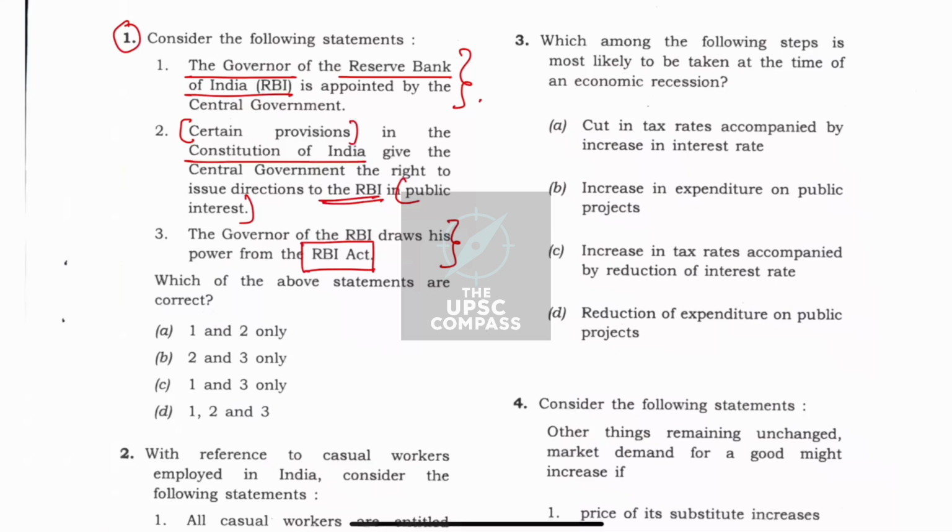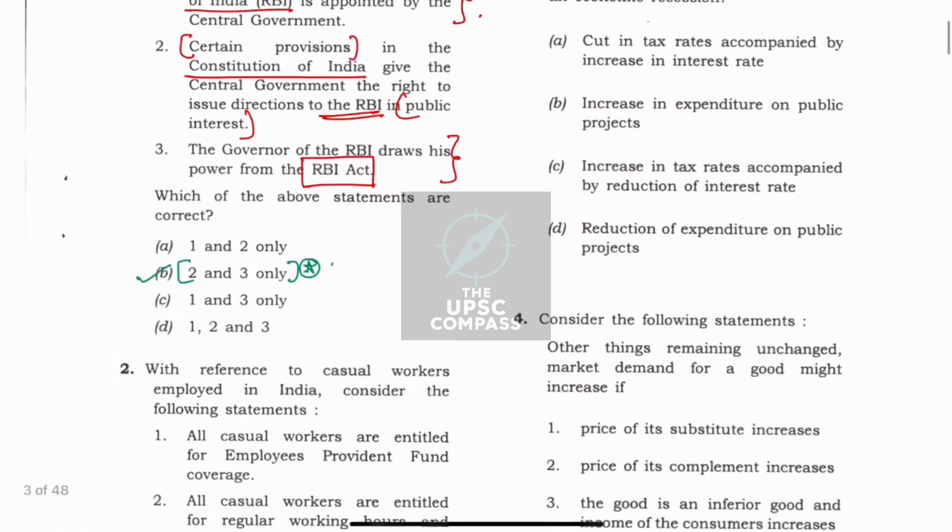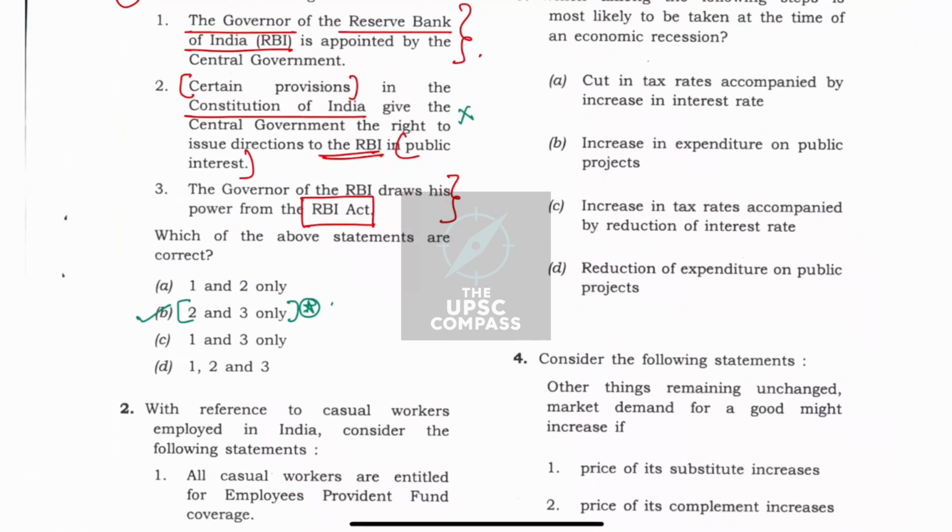Now, from our experience, whenever there is a term like "Constitution of India defines", or there are provisions given in the Constitution of India, most of the times UPSC plays it as a wrong option. So applying a similar trick, we can arrive at option B, that is 2 and 3 only, as we are assuming that option 2 to be correct.